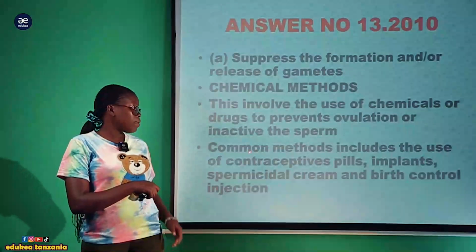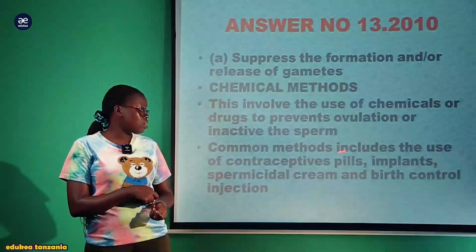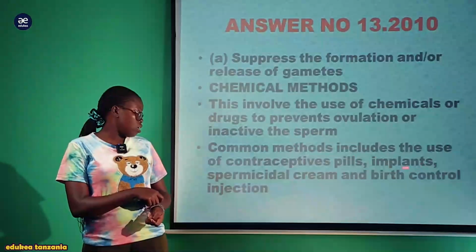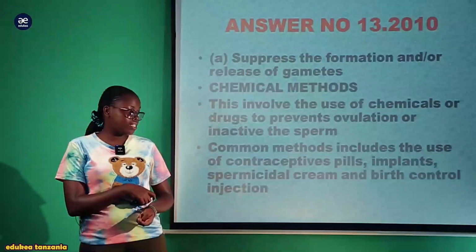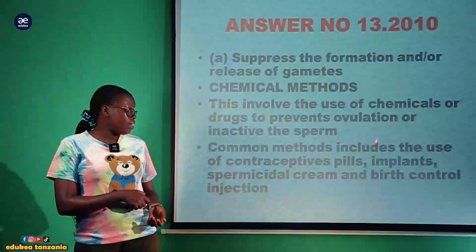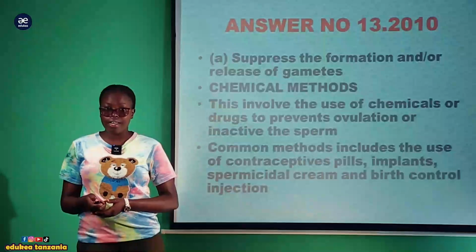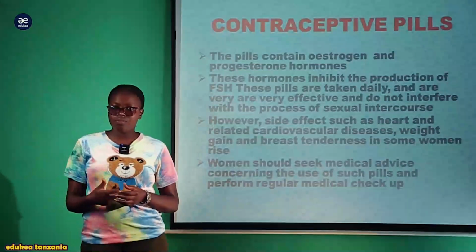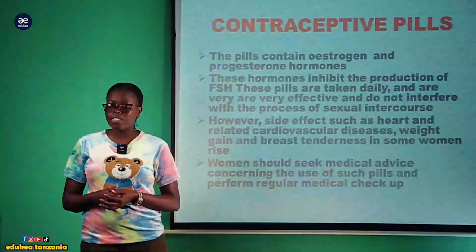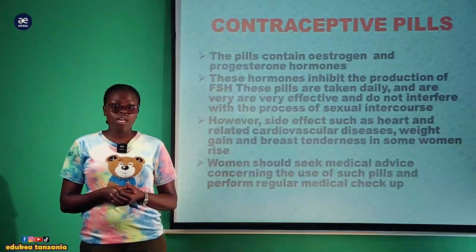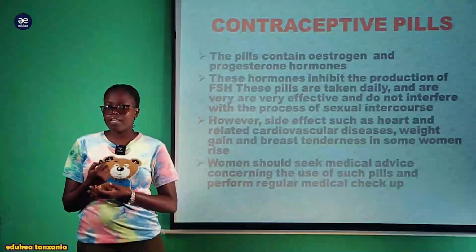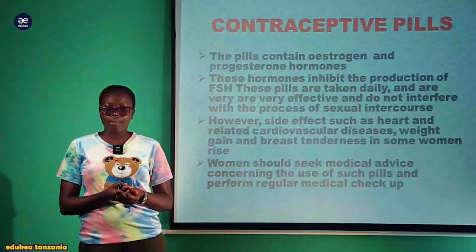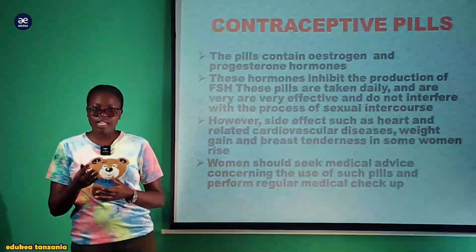So common methods used in this chemical birth control include the use of contraceptive pills, vidonge, kuna vibanzi, implants, kuna spermicidal cream ambazo zinawekwa katika female reproductive tract, na kuna birth control injection ambayo ni sindano. By starting with the first one, contraceptive pills, how do they affect the formation of the gamete or the ovulation in female. The contraceptive pills, example kidonge kinaitwa P2, kuna meso. Yes, that's the common name.